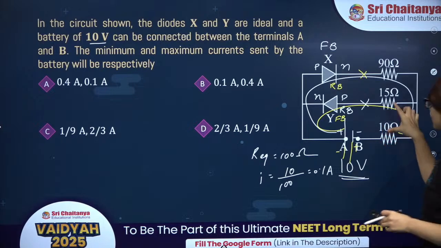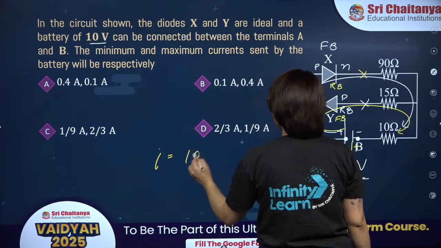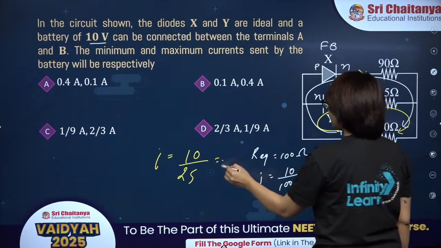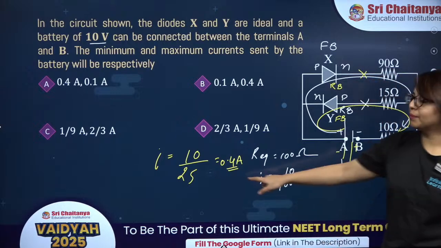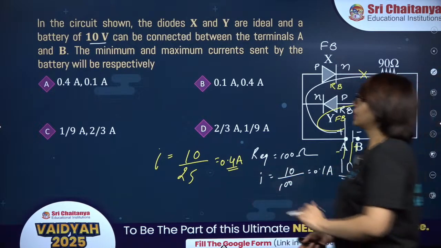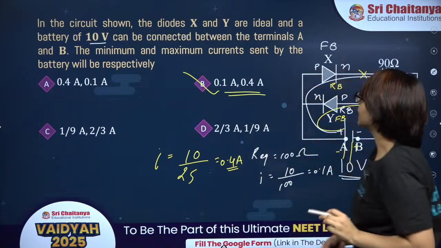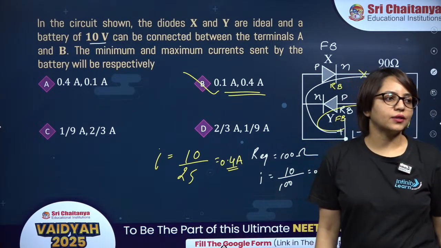So I will be V divided by R, which is 10 divided by 25, equal to 0.4. So minimum current is 0.1, maximum is 0.4. So correct answer is option B. Minimum is 0.1 and maximum is 0.4. Option B is the correct answer. Well done guys, good job.